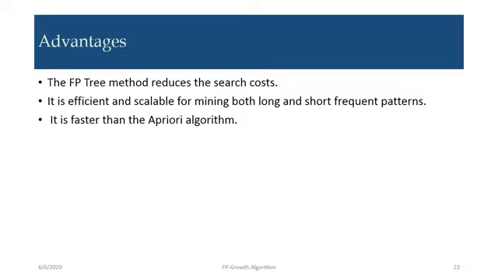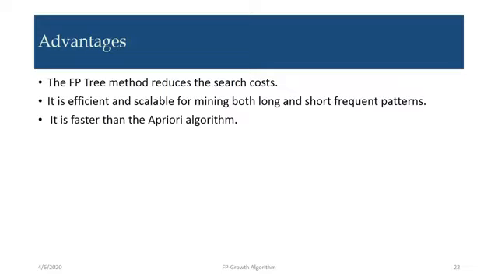Only two scans are used. In the first scan we find the frequent items of the individual itemsets. In the second scan we arrange every transaction in L order. Once we have constructed the FP tree, the frequent patterns can be generated from the FP tree, which reduces the search cost. There is no need to move to the dataset again and again and scan the total dataset, which takes time.